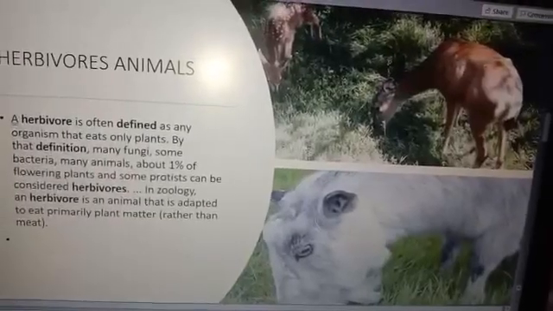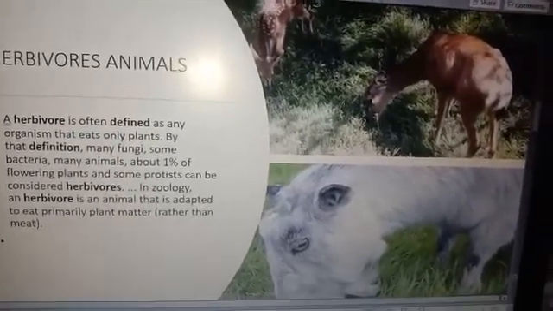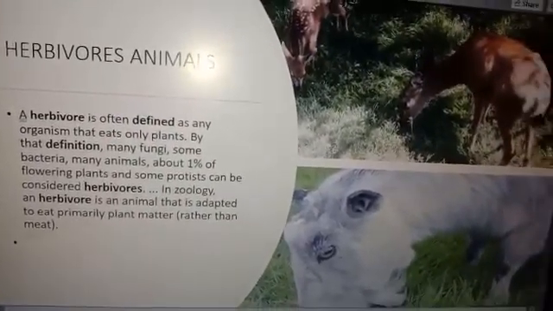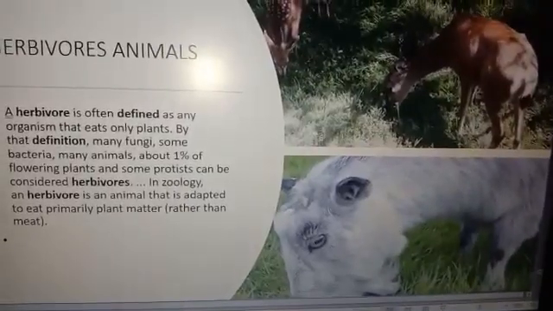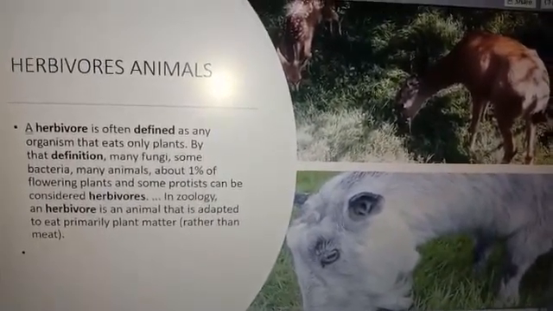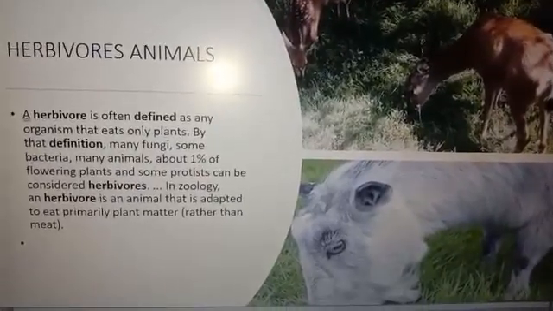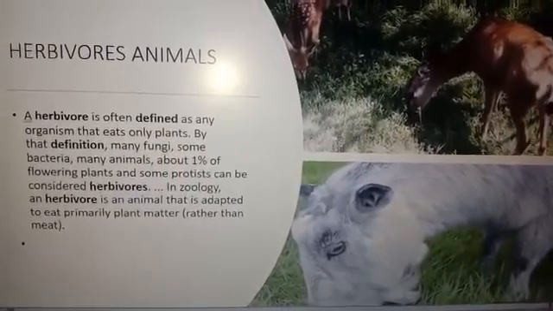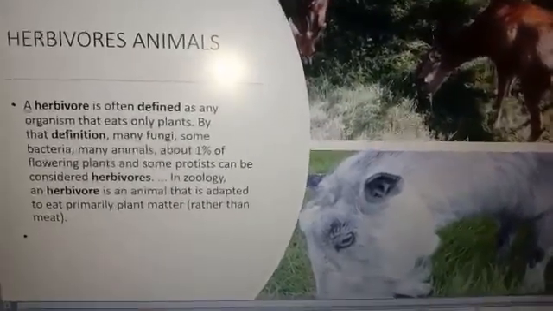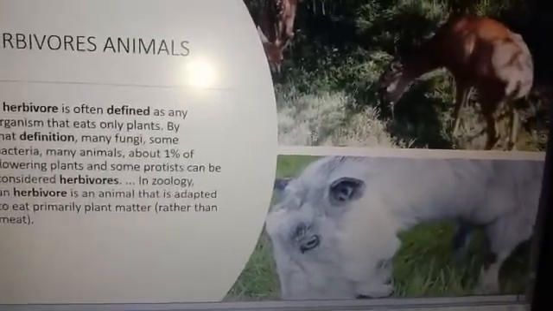What happens to the food prepared by green plants? Plants use only a little part of the food for themselves, while most of the food is stored in various parts of the plant. This food is used by various animals and humans. Animals that feed on plants or plant products are called herbivorous animals. These herbivorous animals are further eaten by flesh-eating or carnivorous animals like lions and tigers.